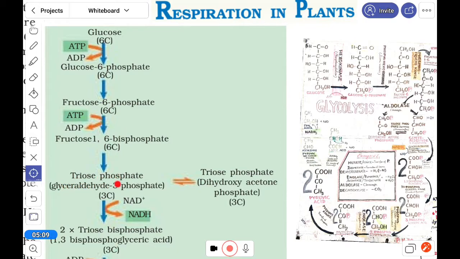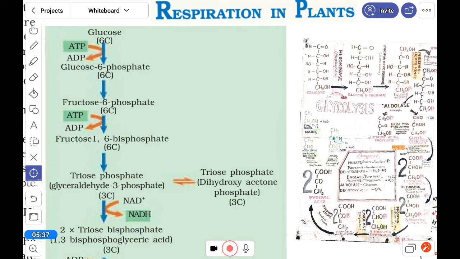Triose phosphate, here glyceraldehyde 3 phosphate and dihydroxyacetone phosphate. If you can recall, you have met all these names in photosynthesis when glucose is produced. Here, when the glucose is breaking, it goes the reverse route, so you will recognize many names from here.